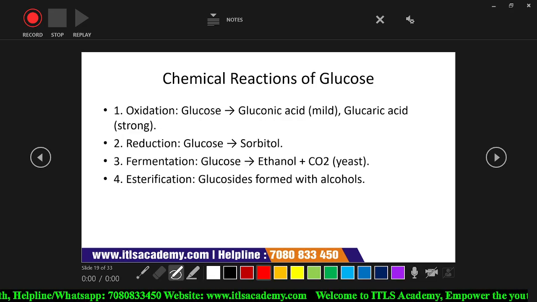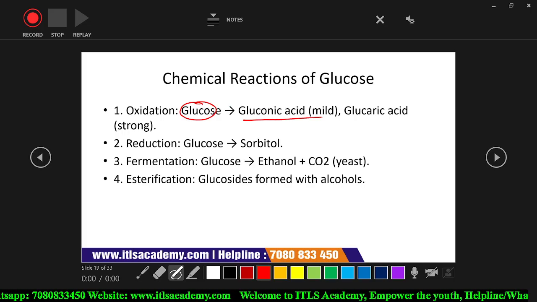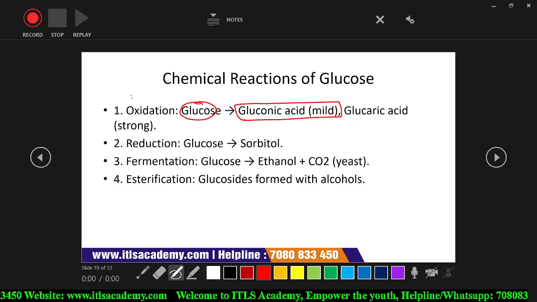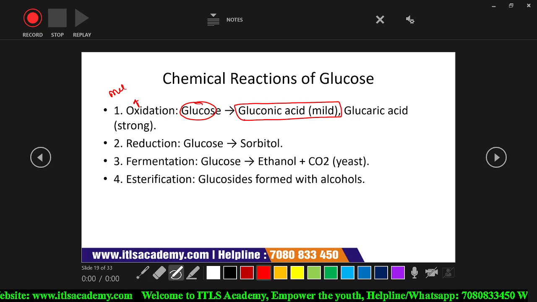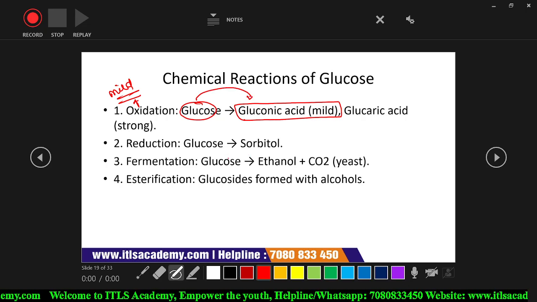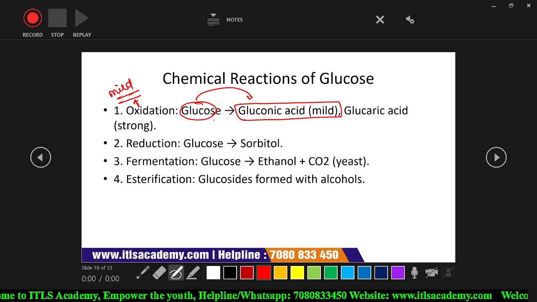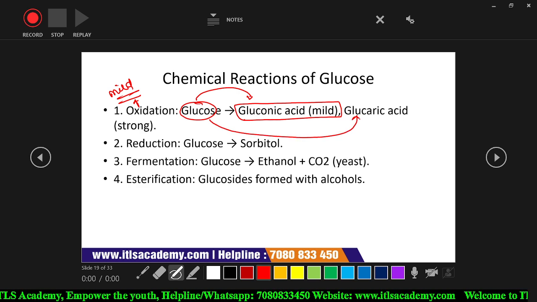Chemical reactions like oxidation occur, and glucose is converted into gluconic acid. This is a mild reaction, meaning when mild oxidation occurs, glucose is converted into gluconic acid. When strong oxidation occurs, glucose is converted into glucaric acid.